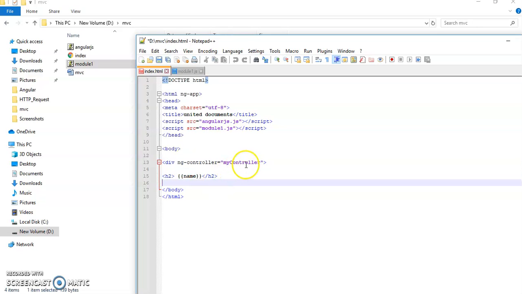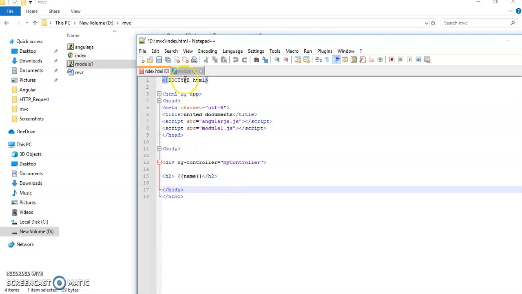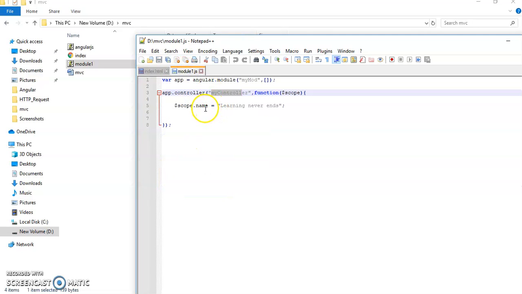After that, my controller, I will tell you where I wrote it from. Now we go to module1.js. Here we have created a variable app.